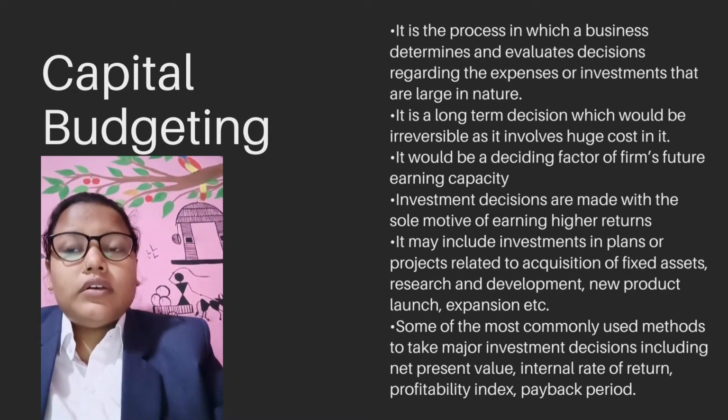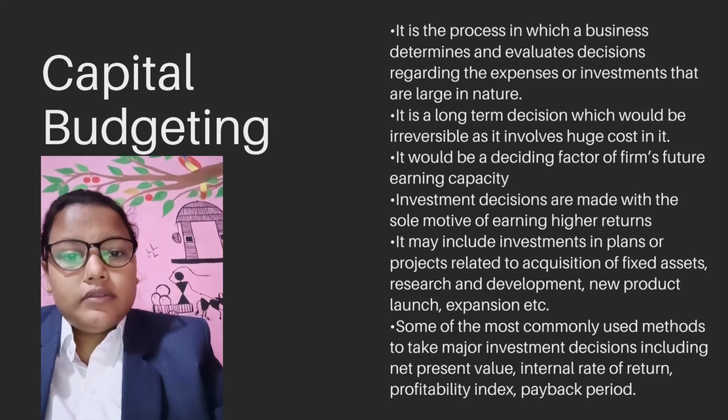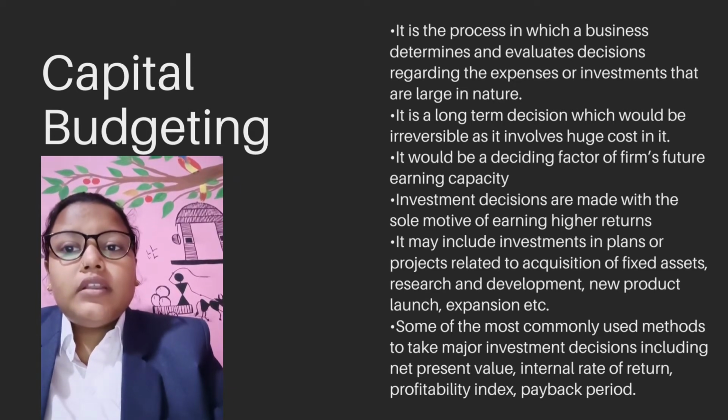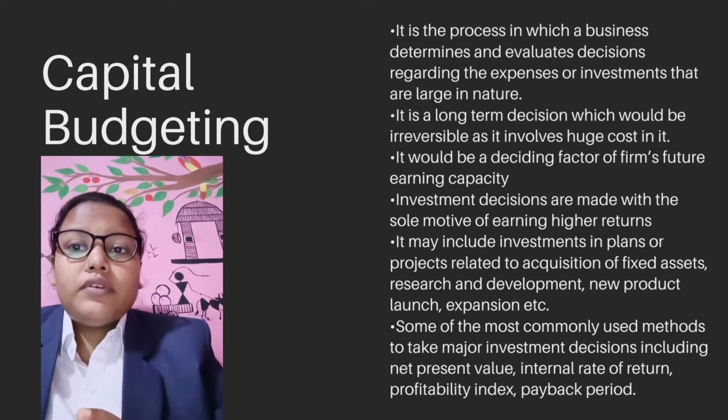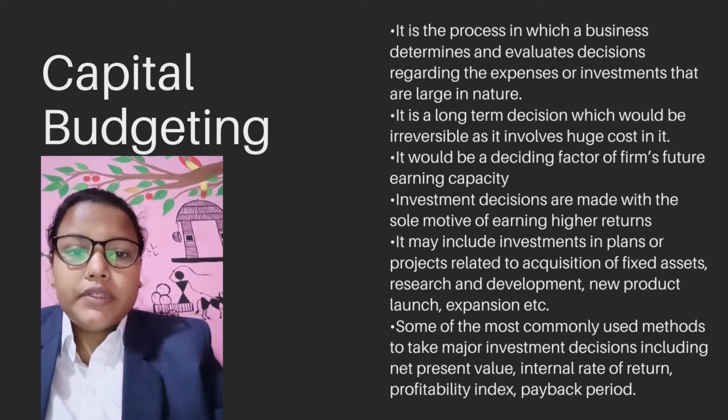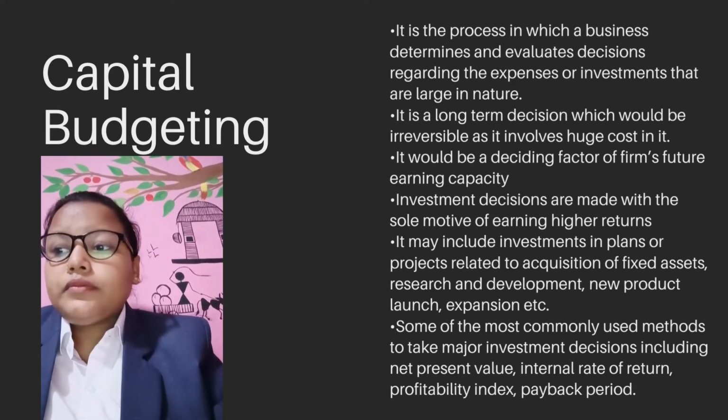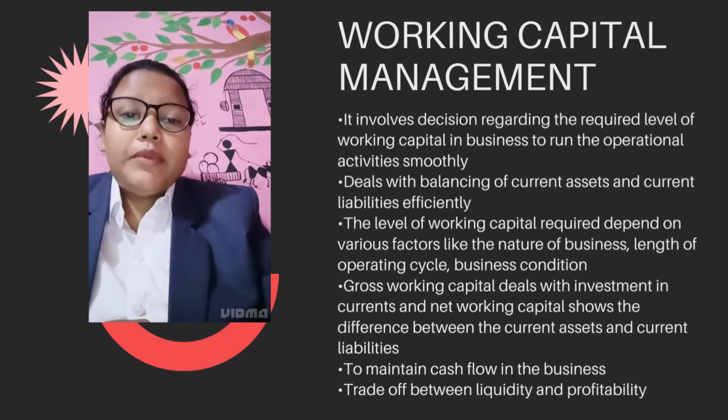So capital budgeting is decided by the factor of the firm's future earning capacity. So this is capital budgeting.